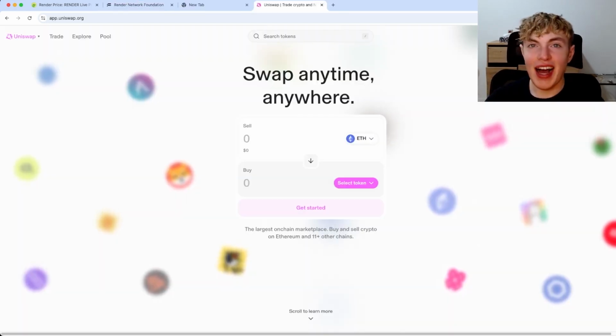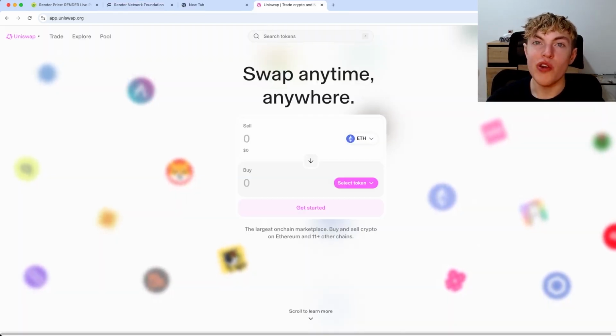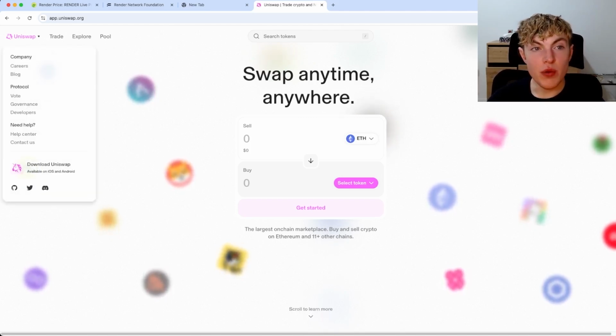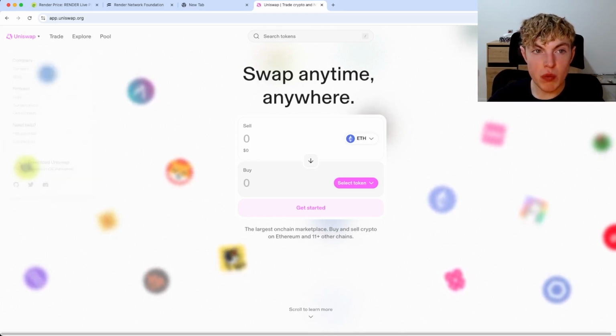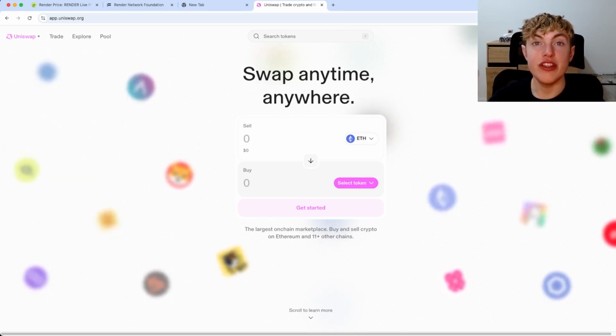To achieve the highest possible APR with Render, we're going to be using a business model that we like to call liquidity as a service. It's basically when you provide liquidity to a decentralized exchange such as Uniswap, and you get paid out in the fees that the traders pay.